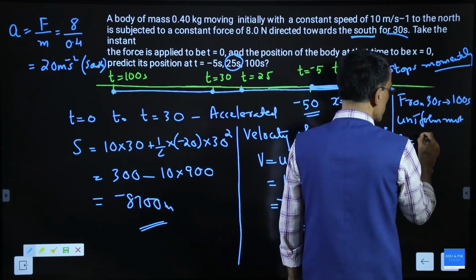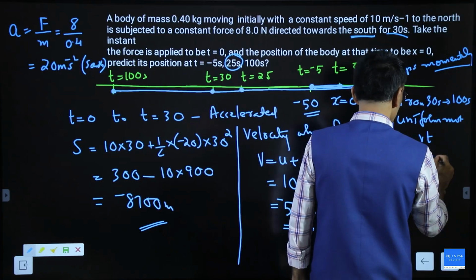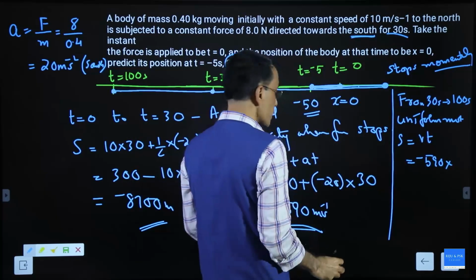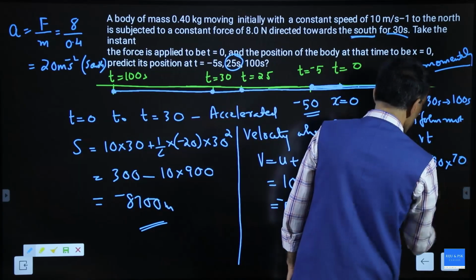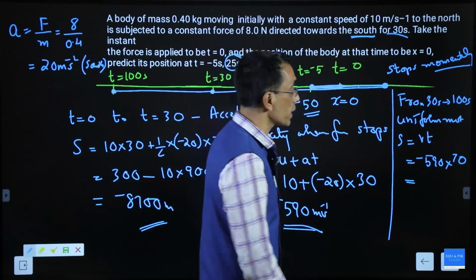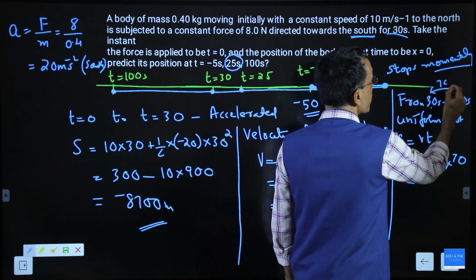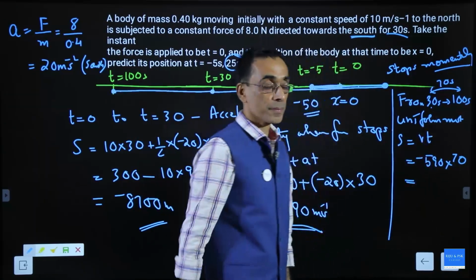So displacement is equal to V into T. V is equal to minus 590 into 70. How did I get 70? Because from 30 to 100, there are only 70 seconds available.